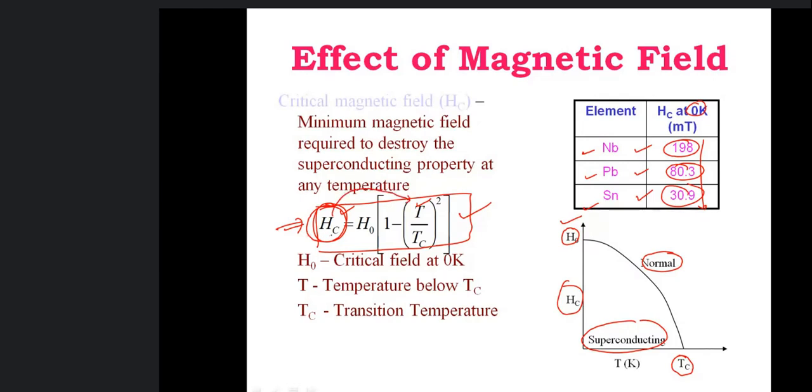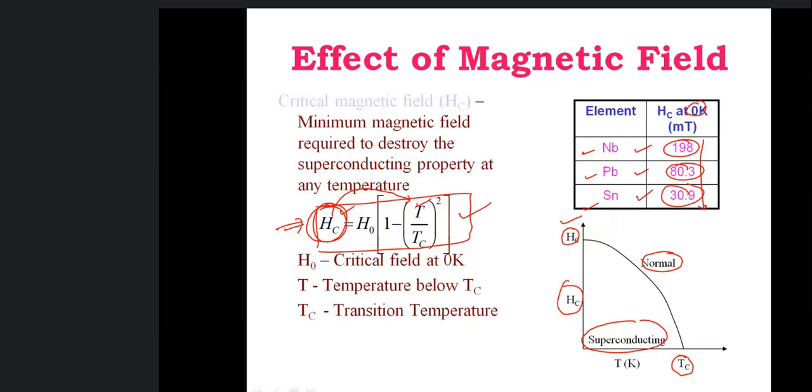So this is the relation: Hc equals H naught times 1 minus T over Tc whole square. H naught here is the critical field at 0 Kelvin. If the material is at 0 Kelvin, how much magnetic field is required to destroy superconductivity or the superconducting state?